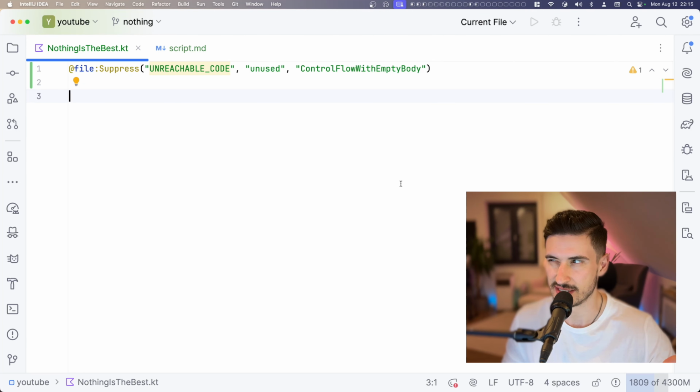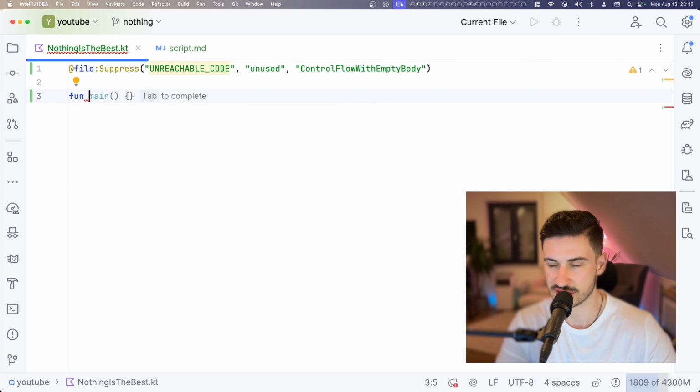But what does it mean to be the opposite of Any?? When every type has to implement Any? in Kotlin, then in order to be the opposite of Any?, Nothing has to be a subtype of every other possible type in Kotlin. And that's exactly what it is. Let me demonstrate this straight in the IDE.